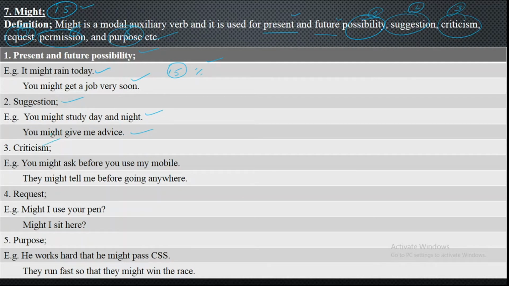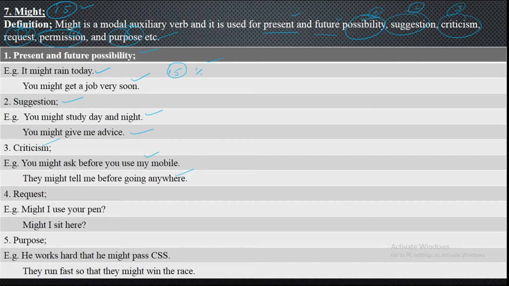Criticism: when you criticize someone, you will be using as well modal auxiliary verb might. You might ask before you use my mobile. Now you are using my mobile time and again, that is what I'm saying. Before using, just inform me. You might ask before you use my mobile, and they might call me before going anywhere.